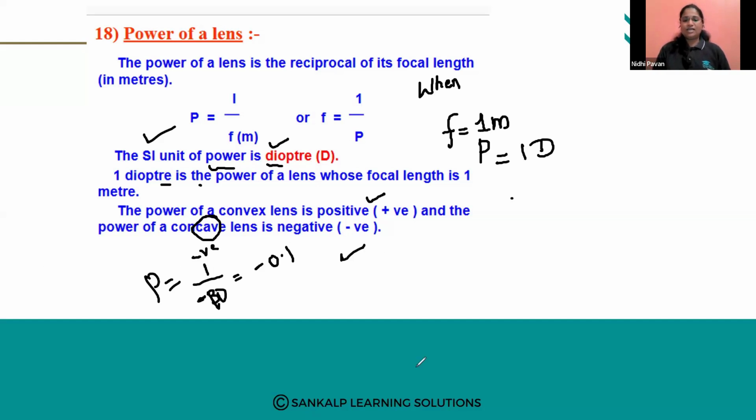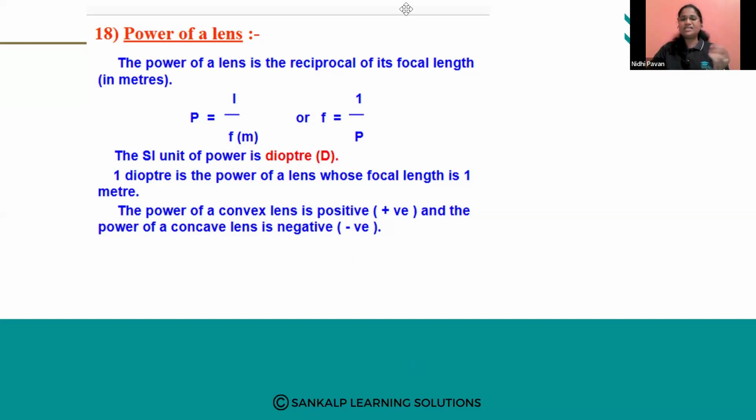Okay. So here it is about the spherical mirrors and spherical lenses. In the upcoming session, we are going to discuss a few concepts on light, as well as we are going to solve most important problems based on this chapter. So please don't miss the next session.